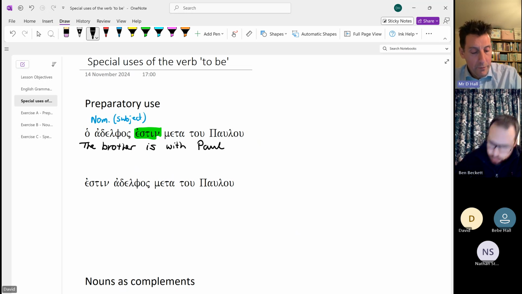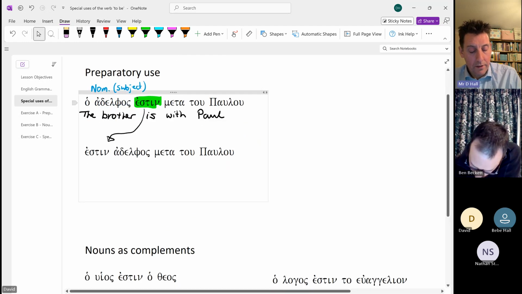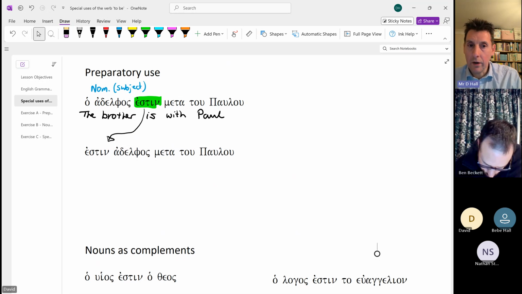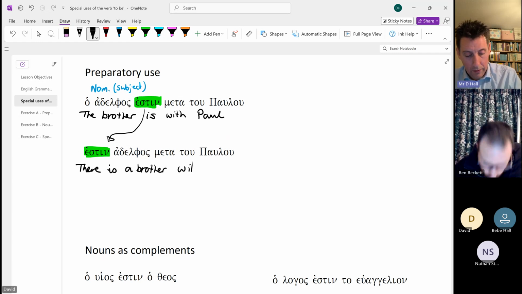Now, if we move the estin to the front, so notice what we've done here is the estin has now moved to the front. And instead of having ho adelphos, we drop the definite article, drop the article. And this now doesn't translate as our brother is with Paul, although that's kind of what it means. We would actually write this as there is. So this now translates to there is, and then we've got a brother with Paul.